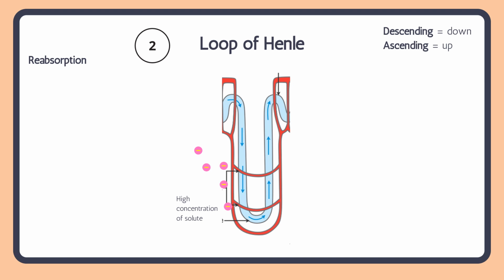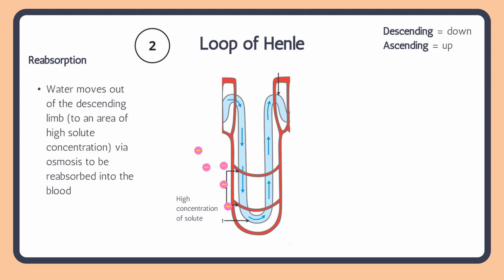because now that we have the high concentration around the descending limb, water is going to move out of the descending limb because water moves to an area of high solute concentration via osmosis. We know this. And this then allows the water to be reabsorbed into the capillaries, so into the blood. So water moves out and it's reabsorbed into the blood.